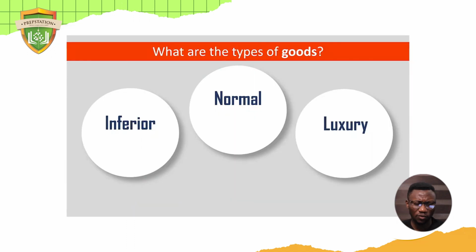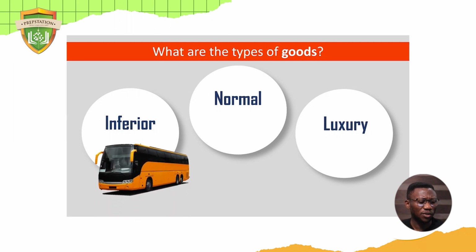Okay, good. So I think we understand that. That brings us to the concept of types of goods. Looking at the types of goods, we have so many actually. We have essential goods, free goods, economic goods, giving goods, inferior goods, normal goods, luxury goods. But for this topic, we only talk about inferior, normal, and luxury goods. So let's start with inferior goods.